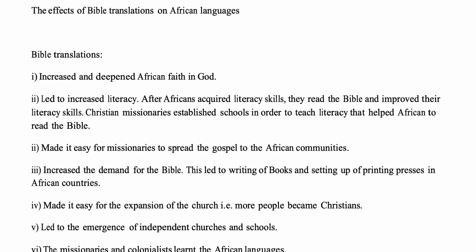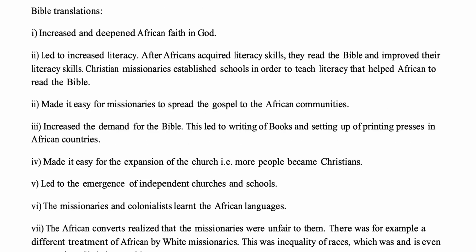The effects of Bible translations on African languages. Bible translations: i. Increased and deepened African faith in God. ii. Led to increased literacy. After Africans acquired literacy skills, they read the Bible and improved their literacy skills. Christian missionaries established schools in order to teach literacy that helped Africans to read the Bible.